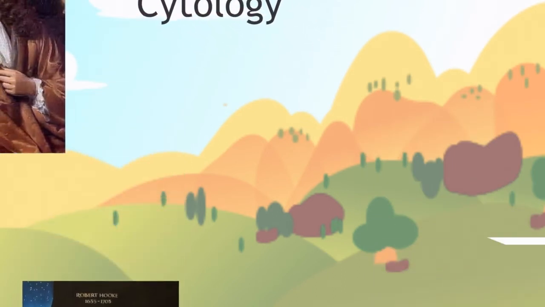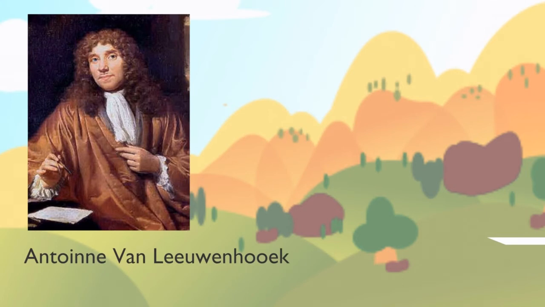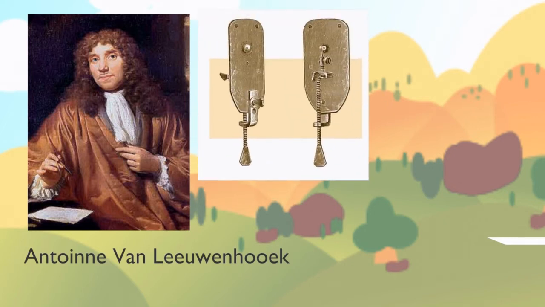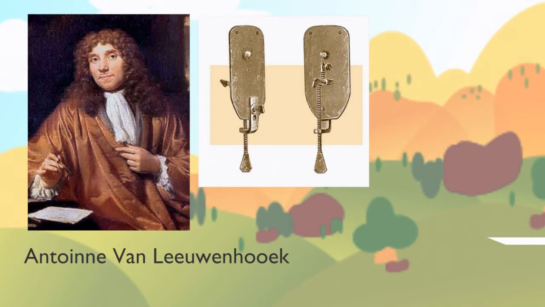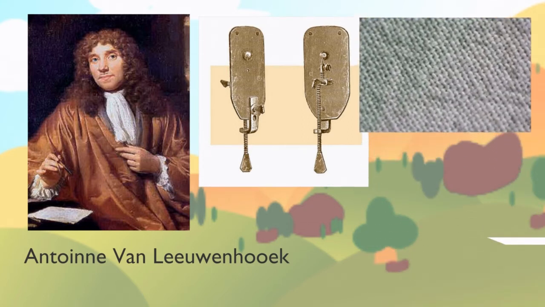Another important person in the early study of cytology is Antoine Van Leeuwenhoek. He was a fabric merchant by profession, meaning a person that buys and sells fabrics. He was an inventor, and he invented a simple but powerful single-lens microscope. It is actually a very powerful magnifying glass. He initially used his microscope as a tool to examine the quality of the threads that made up the fabrics